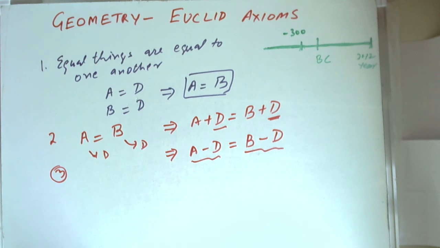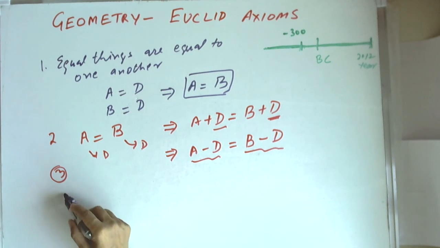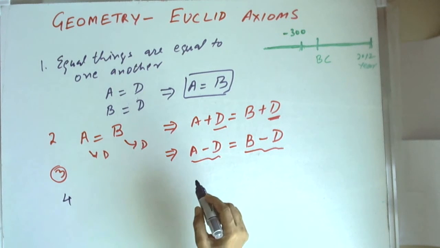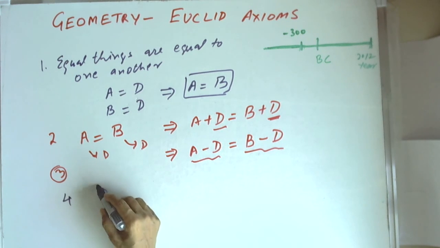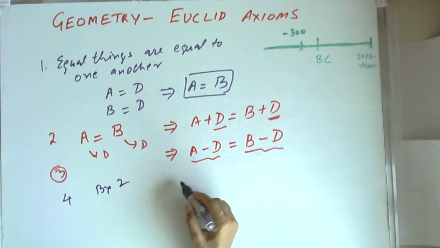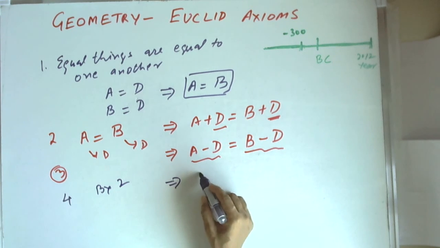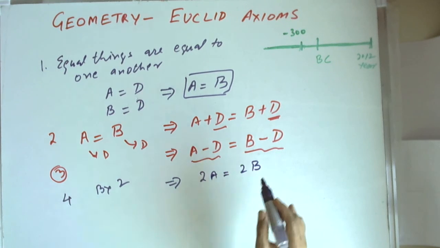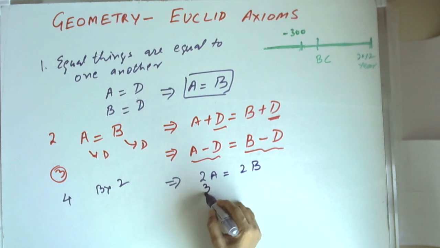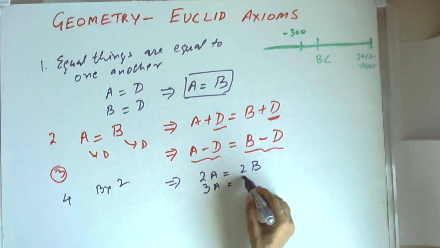Then if we multiply something on both sides, so if we multiply by say 2, then what we are saying is 2A equal to 2B. We can multiply by 3, so 3A will be equal to 3B.